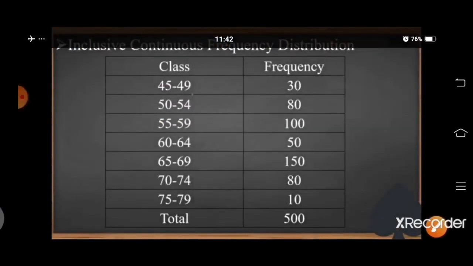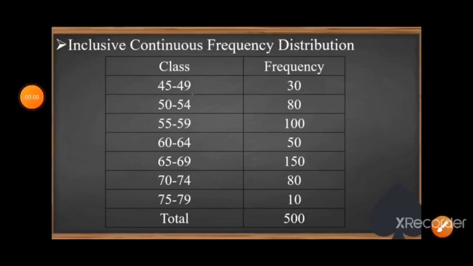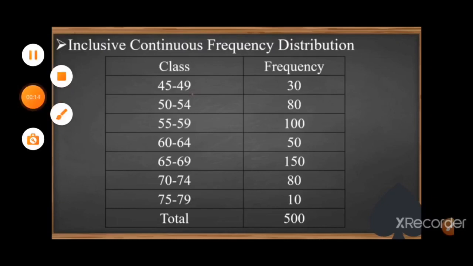You have written according to this: 150, 80, 10, total 500. Here we have completed sum number 6. In the next session we will start sum number 7. Till then, keep reading, be safe, be happy. Thank you.